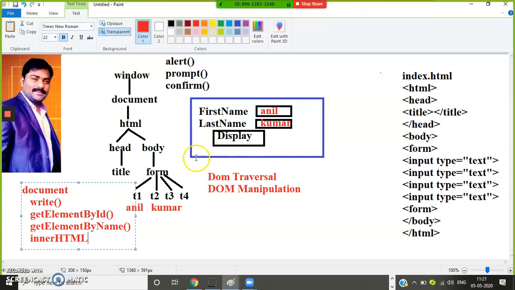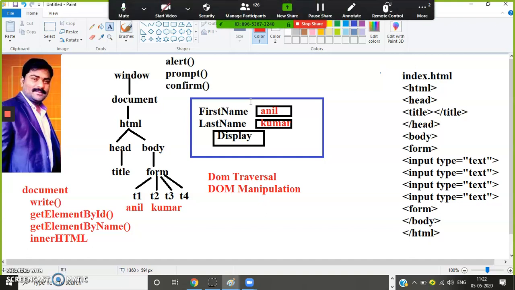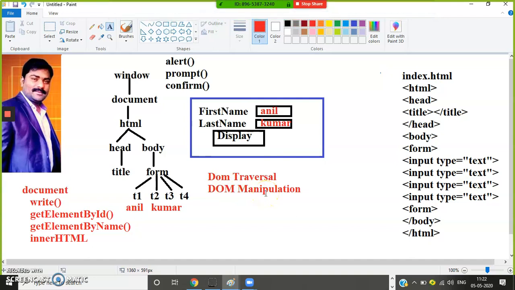So what does DOM traversal mean? Catching the HTML element values at runtime is called DOM traversal. If you want to write any logic, the user will enter values in the HTML text boxes. Catching and identifying those HTML elements at runtime is called DOM traversal. And if you want to modify the content of HTML elements at runtime, like changing the height and width, that concept is called DOM manipulation. Is it clear? So the DOM's main responsibility is to access the HTML element values at runtime.